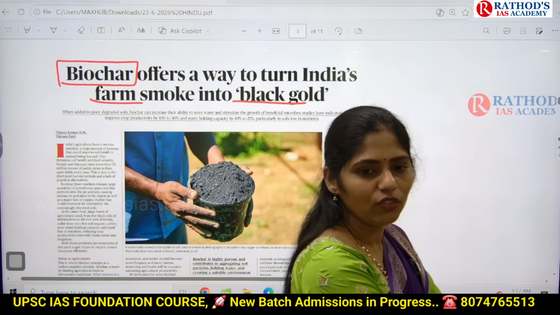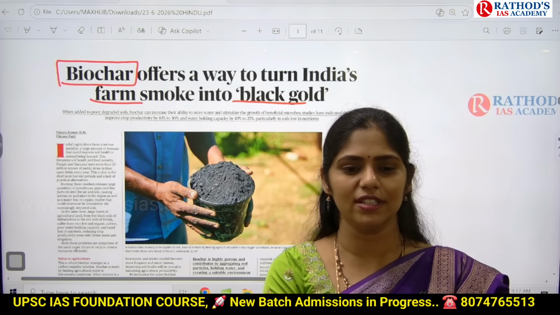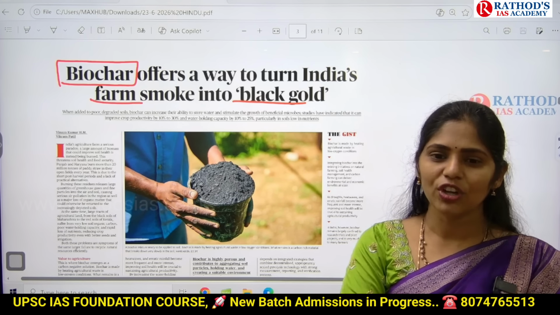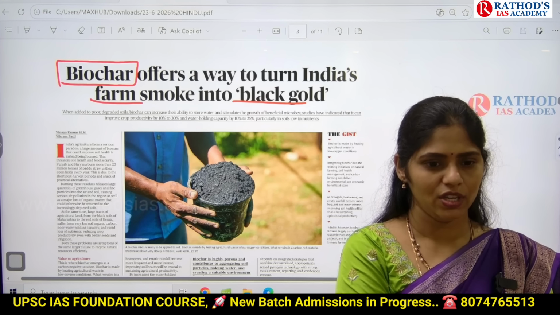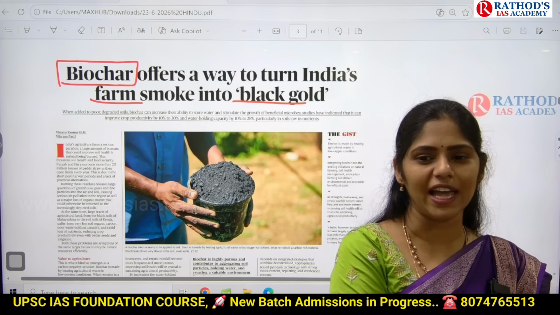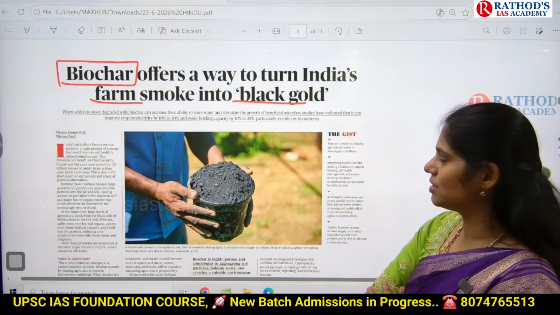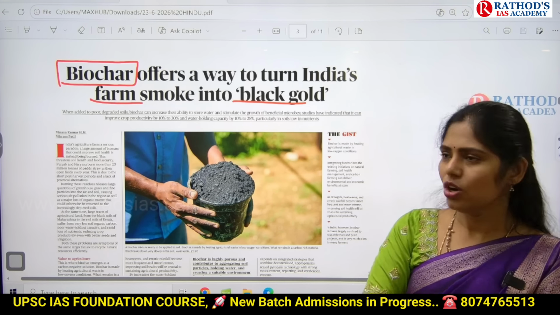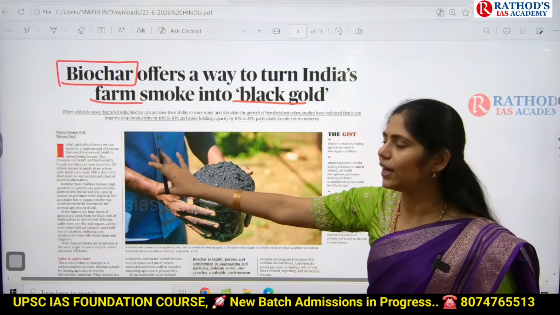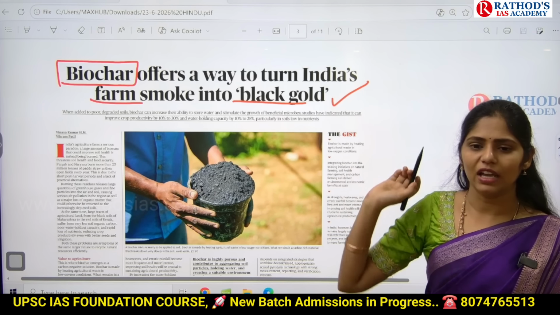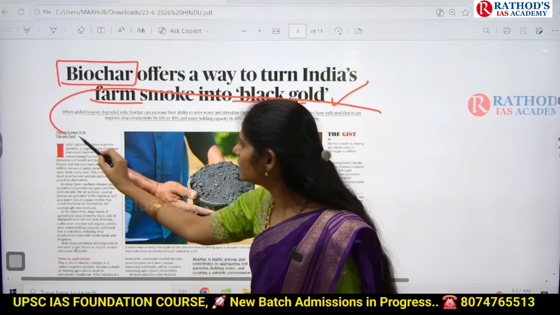Yes. What we are doing is, in our agriculture, whatever the agriculture waste is there, we are just putting fire on it and we are burning it. So if you are burning it, what will we get at last? Ash, that is nothing but this biochar. Okay. Now this article is saying that we can convert this biochar into black gold. Okay, so just read this.